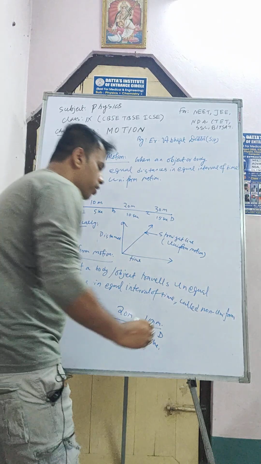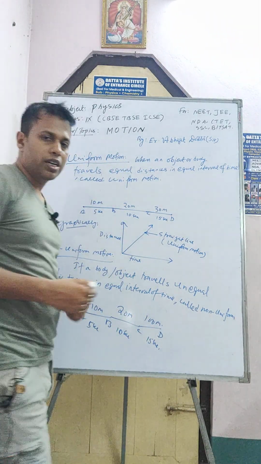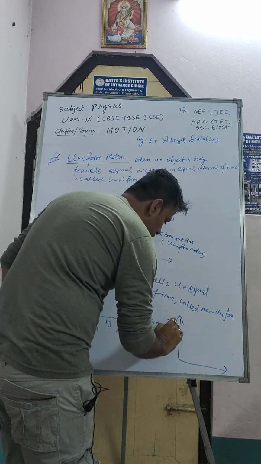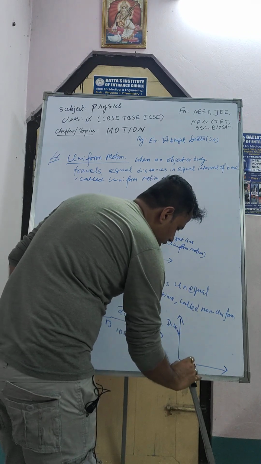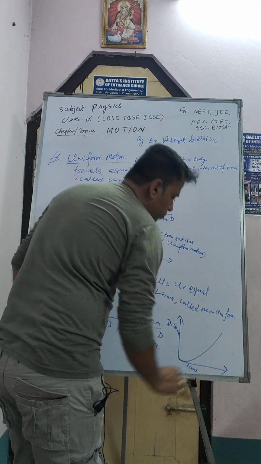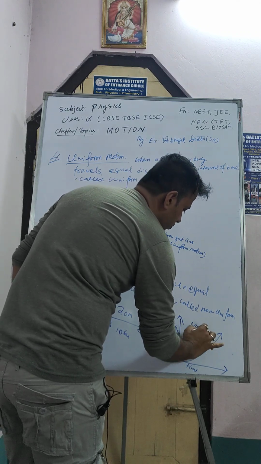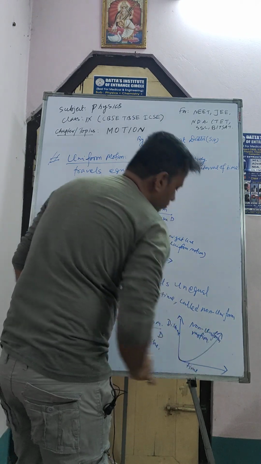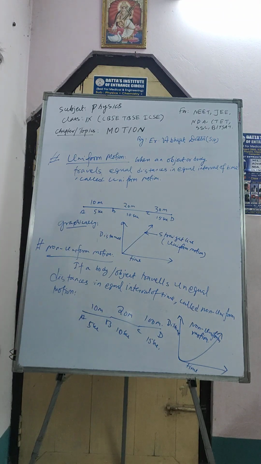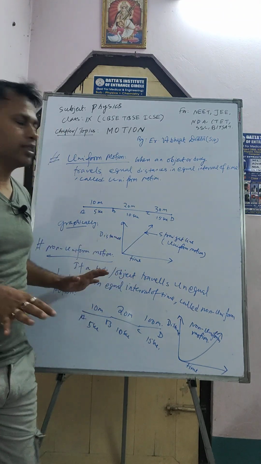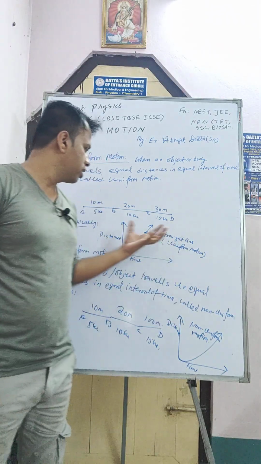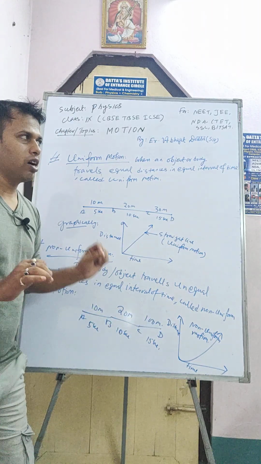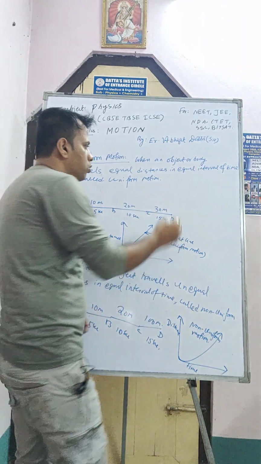Okay, so how can we represent it graphically? We can represent it in this way. Suppose this one is distance and this one represents time. So it will be something like that. Non-uniform motion. Got my point? So what did we learn, sir? We studied what uniform motion is, how it is represented graphically, and what non-uniform motion is, how it is represented graphically.